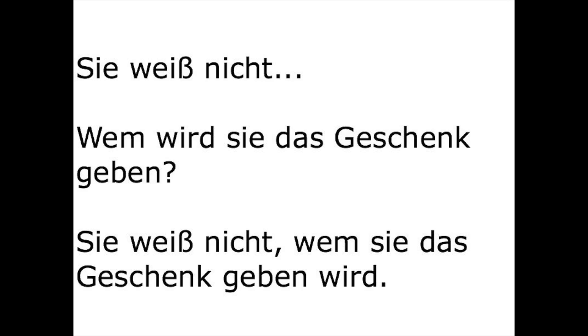Okay, let's do another one. Let's do a dative one. Sie weiß nicht. She doesn't know. Wem wird sie das Geschenk geben? To whom will she give that gift? She doesn't know to whom she will give that gift. Wem will act here as a subordinating conjunction and kick werden, wird to the end. Sie weiß nicht, wem sie das Geschenk geben wird. She does not know to whom she will give that gift.